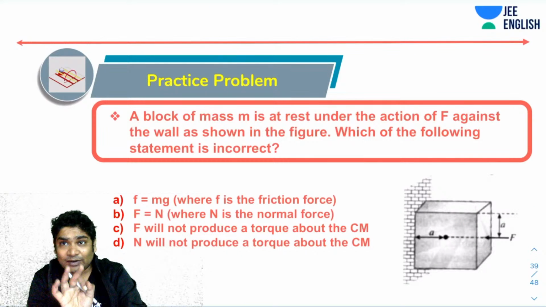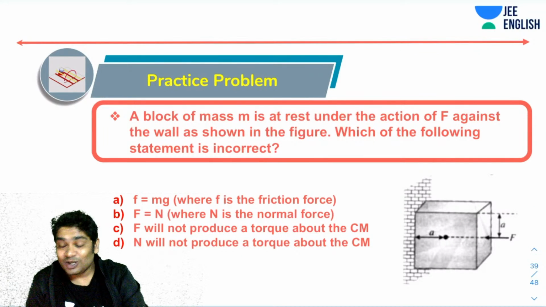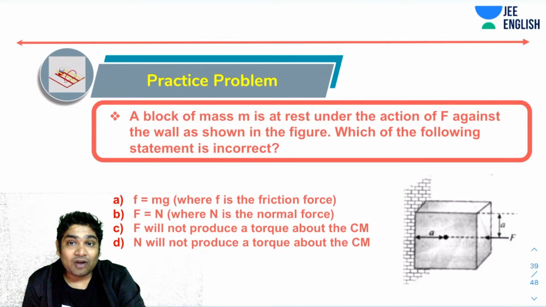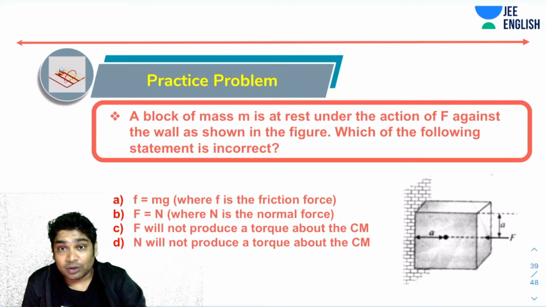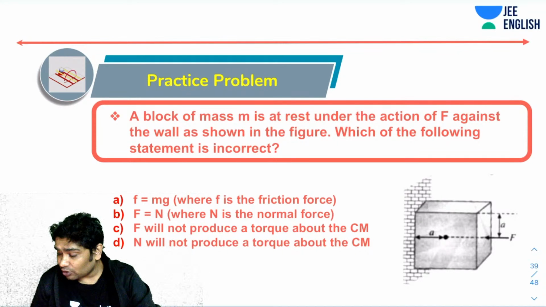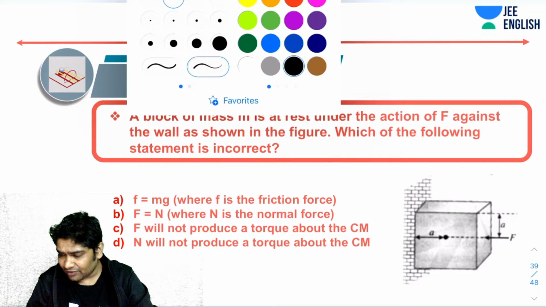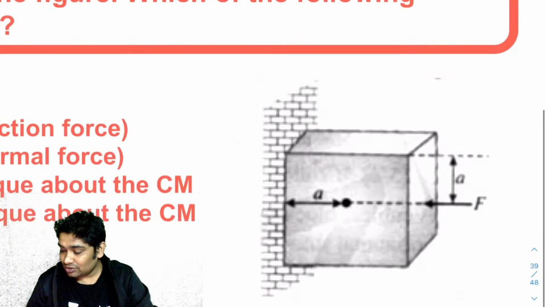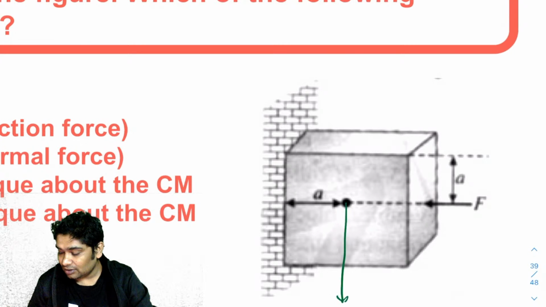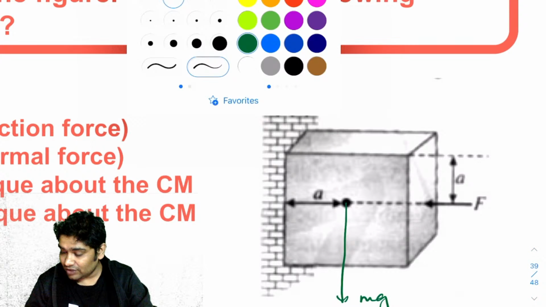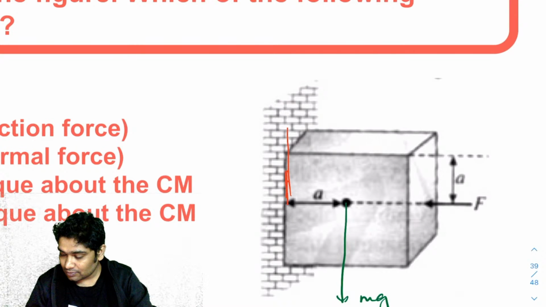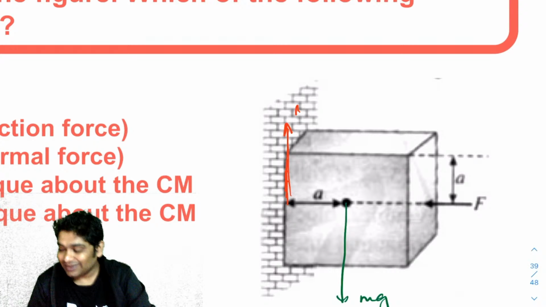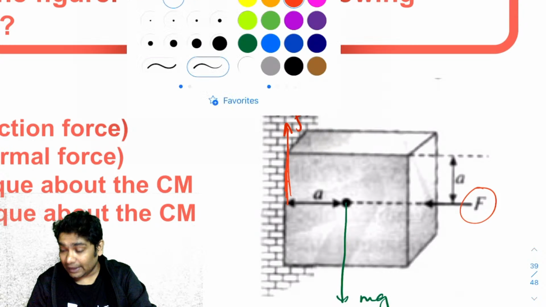So we'll quickly talk about one problem and then we will wrap up today's session. This is telling you a block of mass M rests under the action of a force F against the wall as shown. Which of the following is correct? So you've been told F equals mg. If you draw the FBD, there are the different forces that are acting on this. So there is mg acting here, then there will be friction which has to balance mg, because there is no other vertical force. Then since you are applying this F, somebody has to balance this as well. That'll be N. But where will the N act?